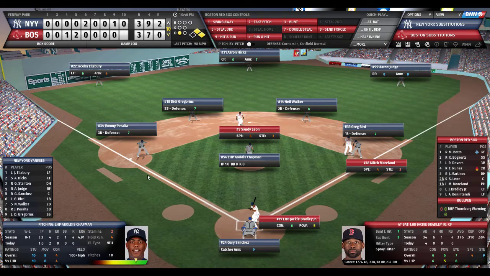Winning run at second base. 1 out, 2 on for Jackie Bradley Jr., as Thornburg continues to warm in the pen. As Beatles Attorney says, free baseball in the chat.